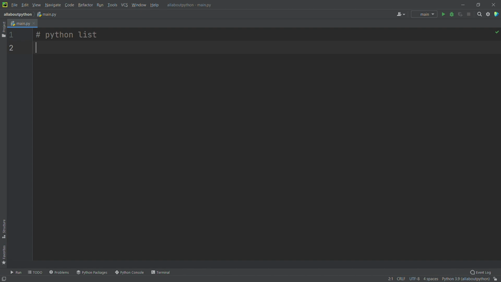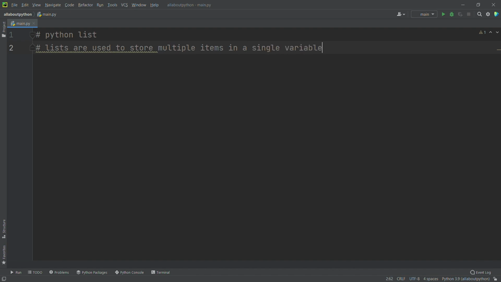Okay, so I will write the statement here. Lists are used to store multiple items in a single variable.